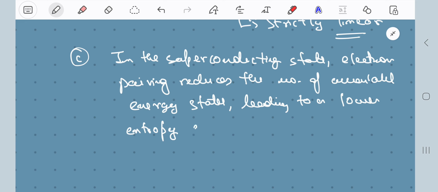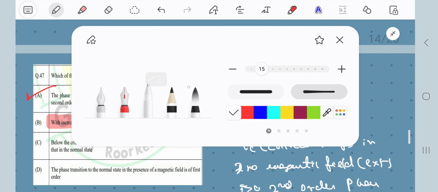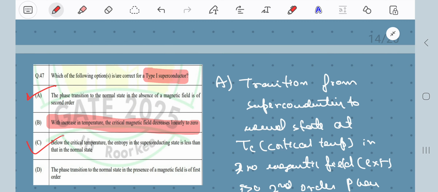Lower entropy compared to the normal state, obviously. Therefore, option C is also correct. That is what is being stated: below the critical temperature, the entropy in the superconducting state is lower. Yeah, correct.